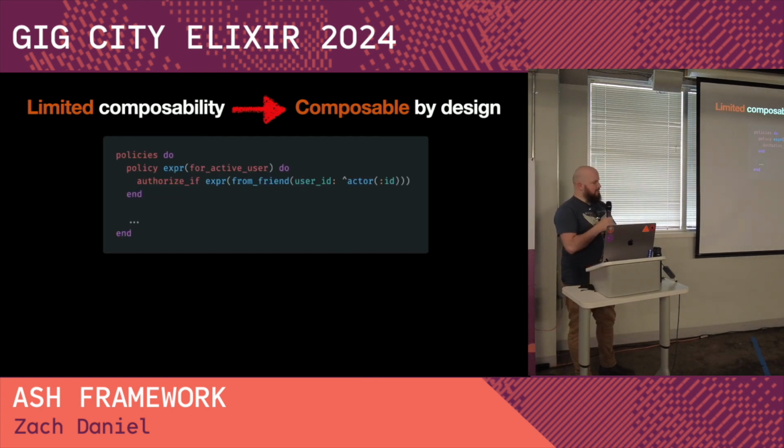We can also use these calculations in policies. So we can say, if this tweet is for an active user, then you're only allowed to see it if they're your friend. So these composable and portable calculations solve so many problems that we were talking about earlier.